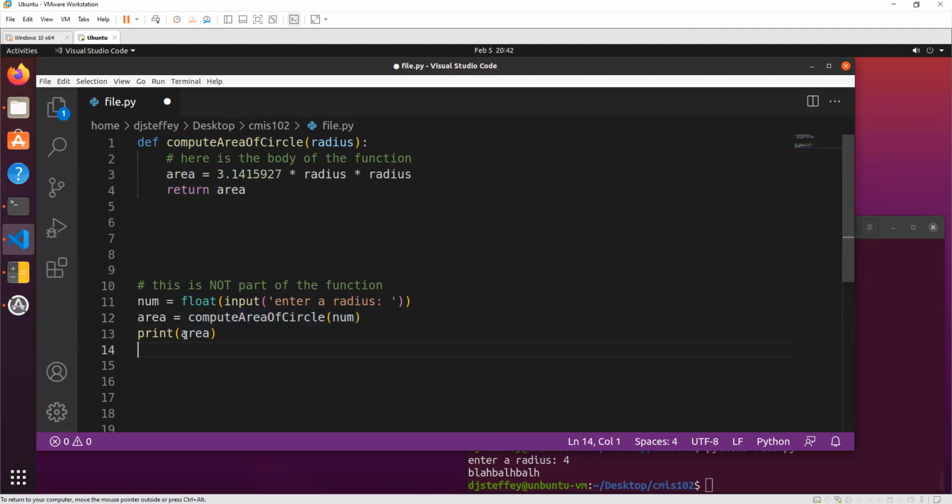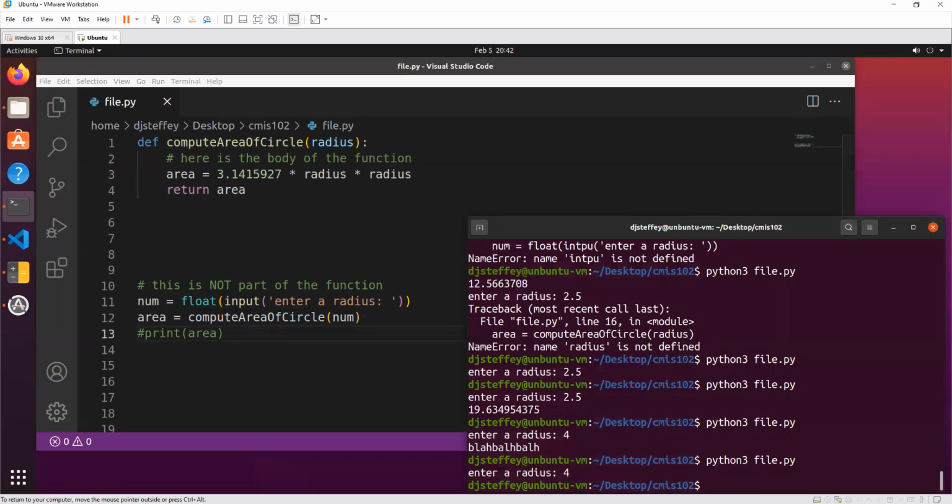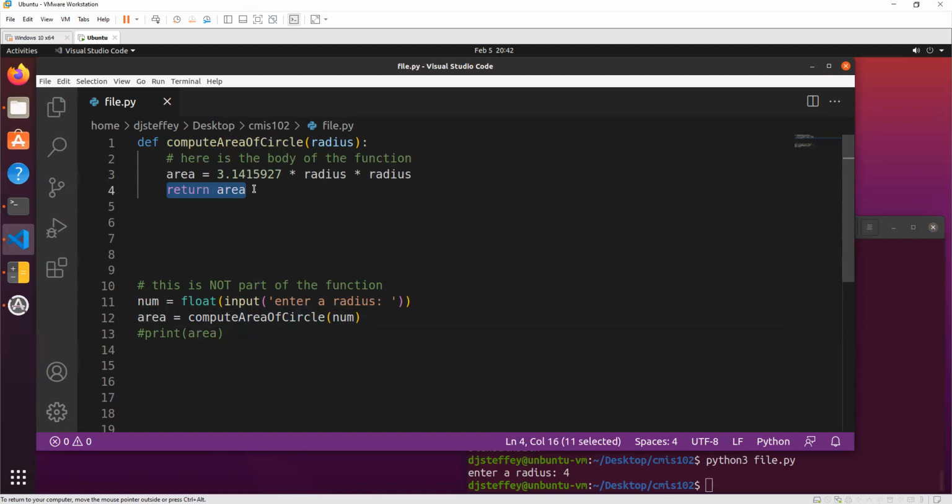And then I'm printing out the number. So if I would leave out this print statement and just run the program, see, it doesn't print anything because return is not a print. It just gives back whatever you want it to give back. In this case, this area is a number. Now I'm saying, okay, this is equal to whatever that number is. So now if I want to print it out, I have to explicitly print it out like that.